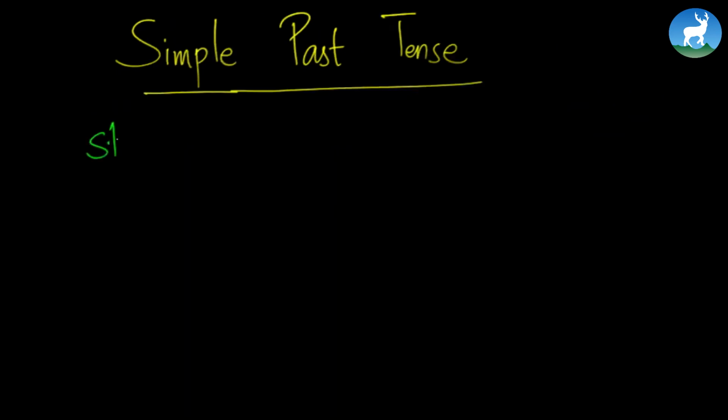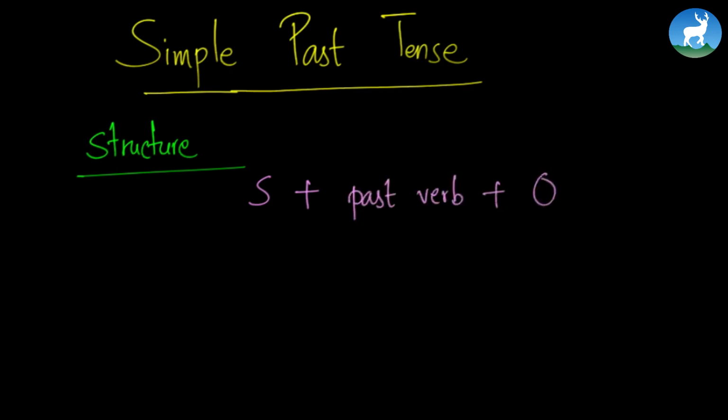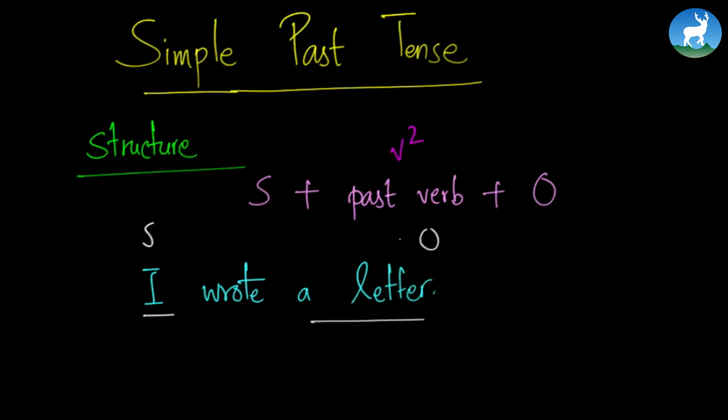Now if you think about the structure of simple past tense, we have a very common structure, which is subject and past verb followed by object. The past verb is oftentimes called V2. Okay, so if I write a sentence like, I wrote a letter, now in this sentence we have I in the subject position, a letter in the object position, followed by wrote as the past form of the verb.